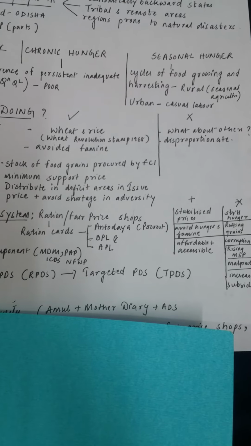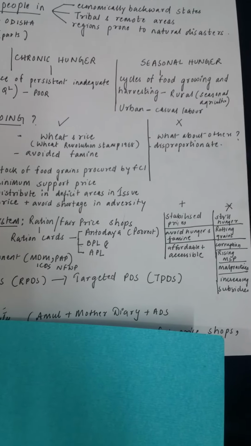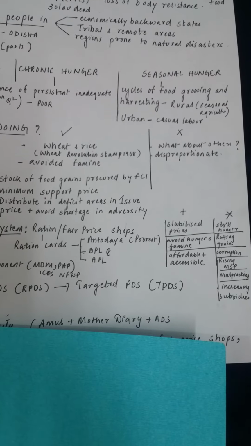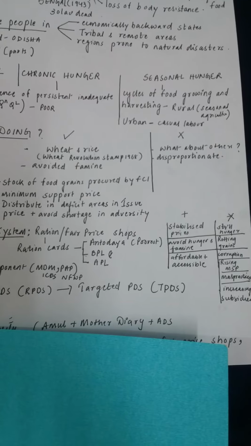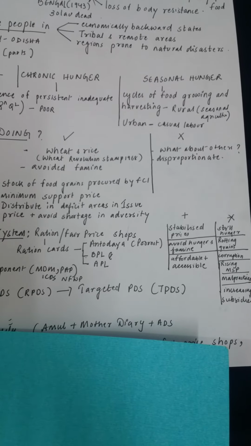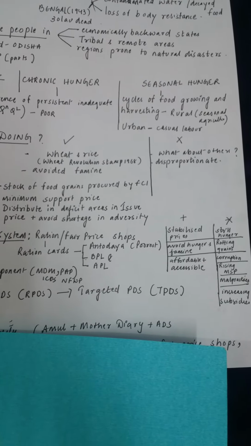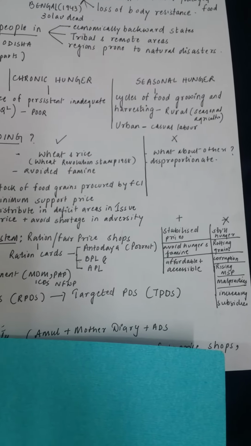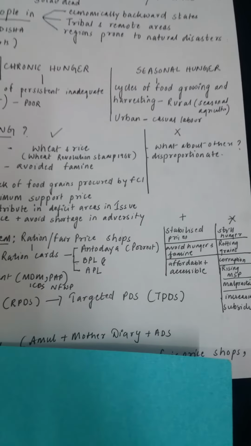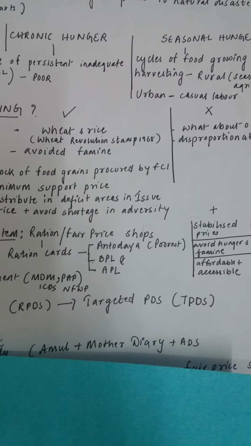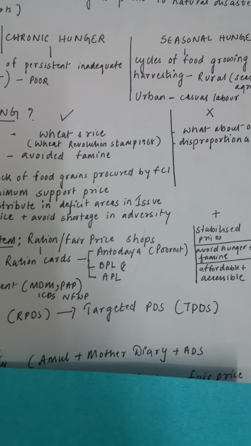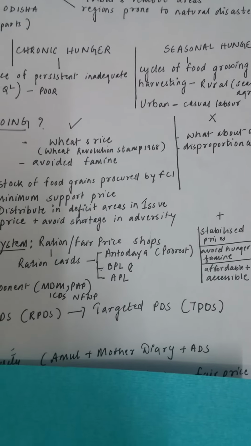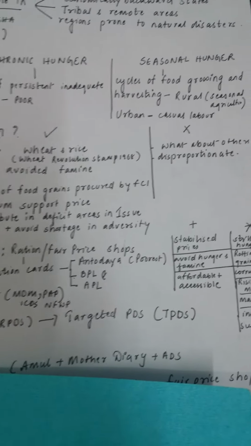Once the food is there in the buffer stock, it is distributed to other areas, and those shops are known as fair price shops or ration shops. This process is known as rationing, where people get ration cards and they can come and buy food grains or kerosene at issue price. That means a very minimum price at a subsidized rate. So over here your homework is to try to find out details from the book about the 3 types of ration cards. I have talked about Antyodaya, BPL and APL. You should find the details of it.